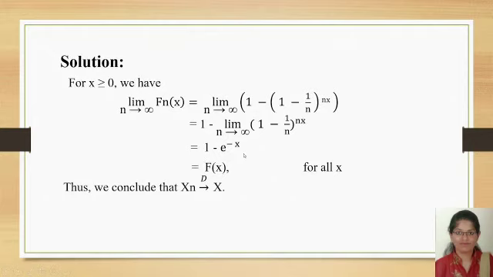1 minus e raised to minus x is the CDF of the exponential distribution. The CDF is denoted by F(x) for all x. Then we conclude that X_n converges in distribution to X.